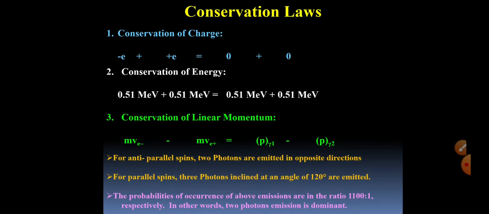Now let's discuss their spin. For antiparallel spins, two photons are emitted in opposite direction. But for parallel spins, three photons inclined at angle of 120 degree are emitted. This is the spin of electron and positron. The probabilities of occurrence of the above emissions are in the ratio 1100 to 1 respectively. In other words, two photon emission is always dominant.